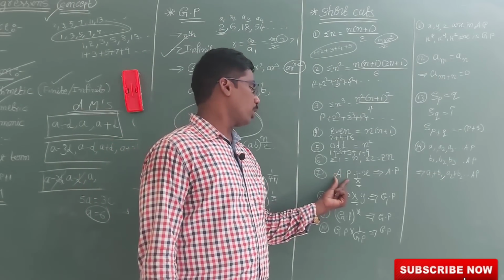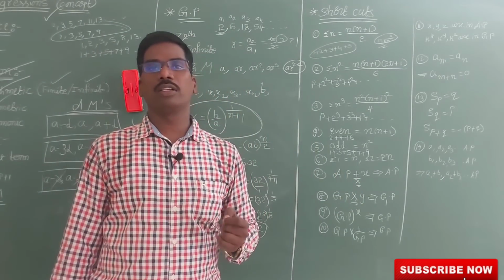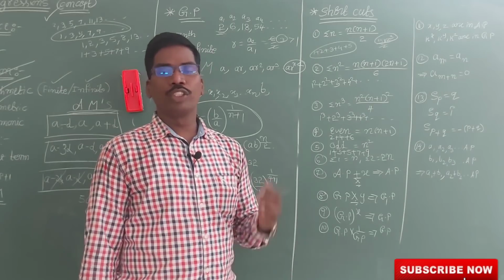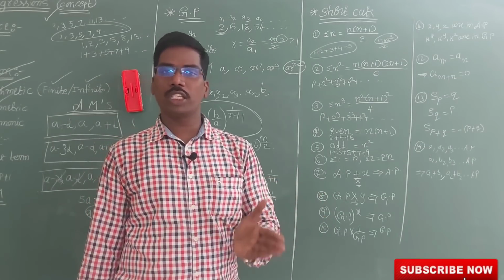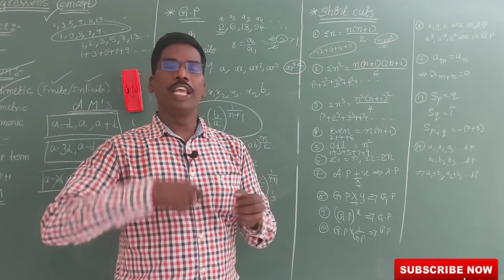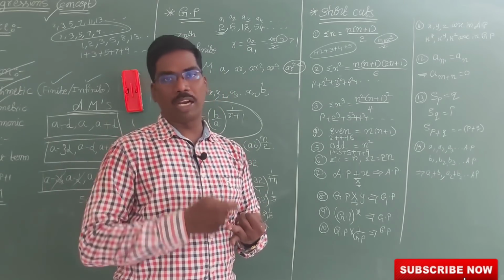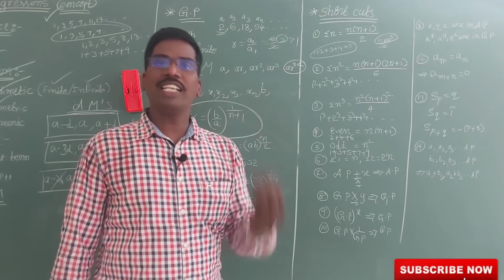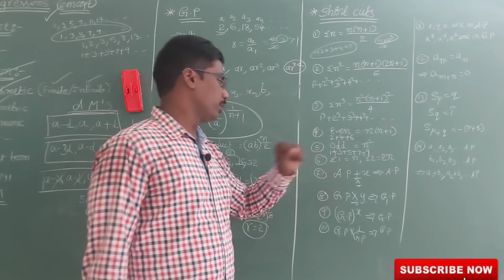If I take an arithmetic progression and multiply with a fixed number, for example 1, 2, 3, 4 and so on, multiplying with 3: 3 ones are 3, 3 twos are 6, 3 threes are 9, 3 fours are 12. So 3, 6, 9, 12. This is also an arithmetic progression. Means if I add, subtract, multiply or divide, whatever it may be, the resulting sequence is also an arithmetic progression.